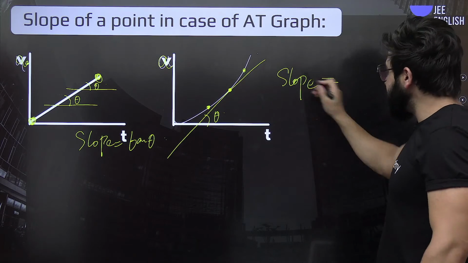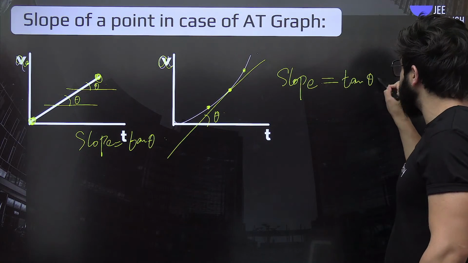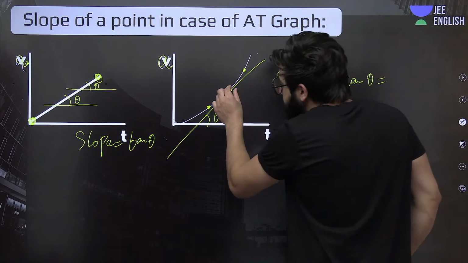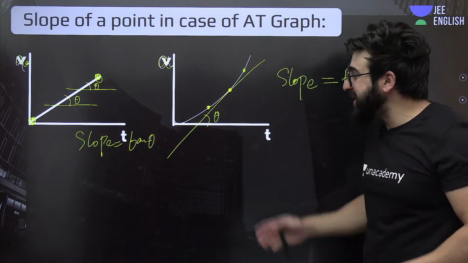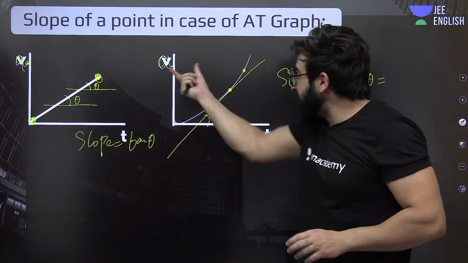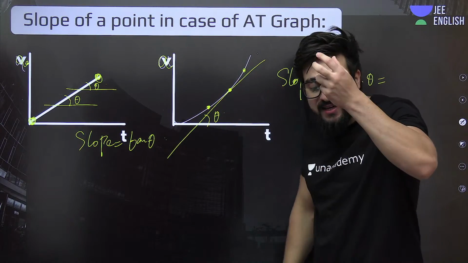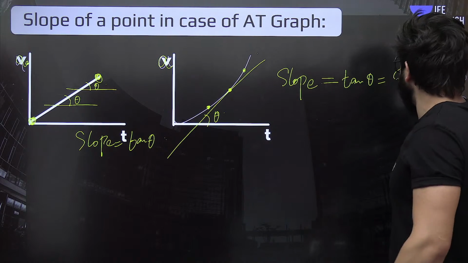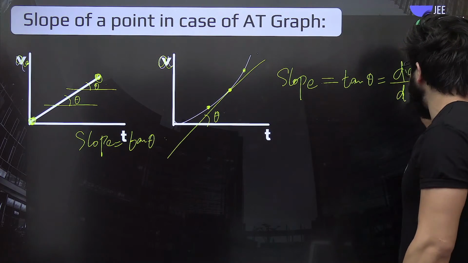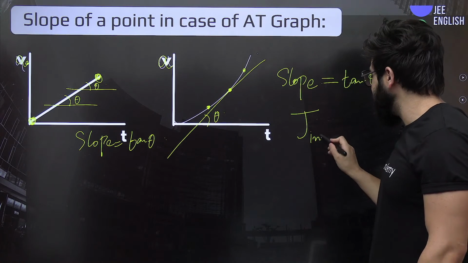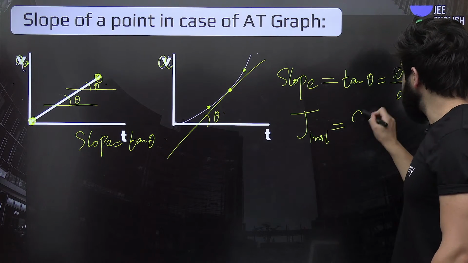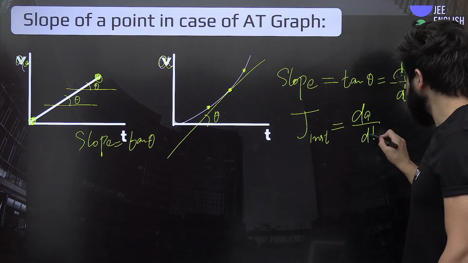In case of tangent touching this curve at a single point, delta A by delta T will be very small, that is dA by dt. So this dA by dt is what we call the instantaneous jerk.